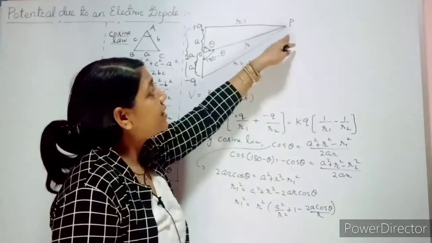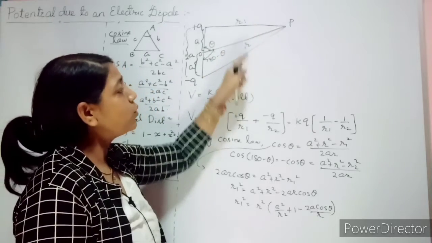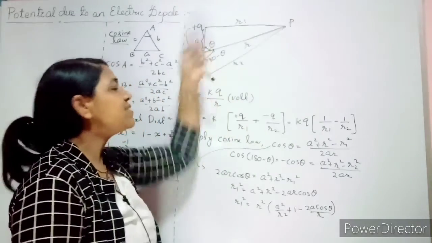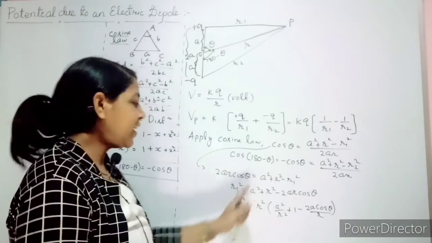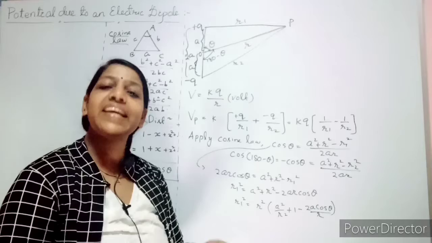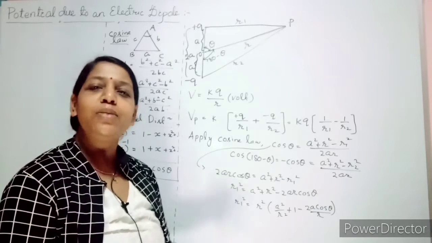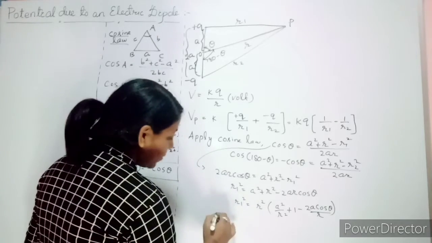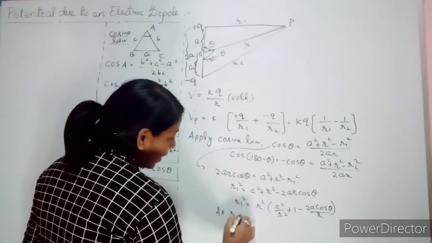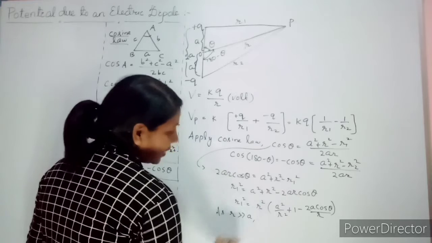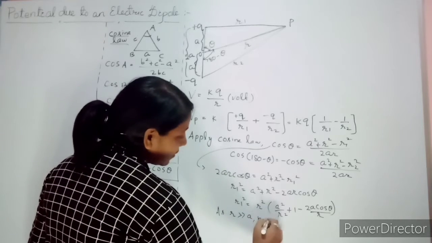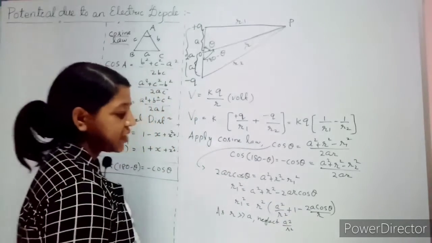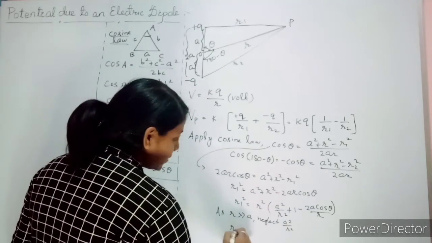But you are measuring at a distance of r1 and r2 or r. This is far larger than this distance a. So we can neglect this a, and when you take the smaller number squared, it will be again smaller and smaller. So hence you write r is much greater than a. So we can neglect which term? A square by r square. Clear?